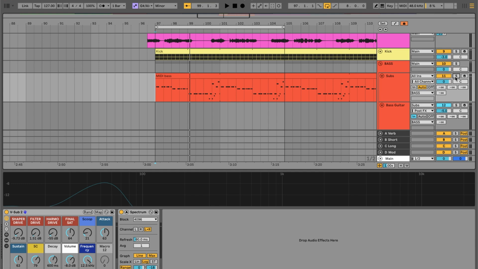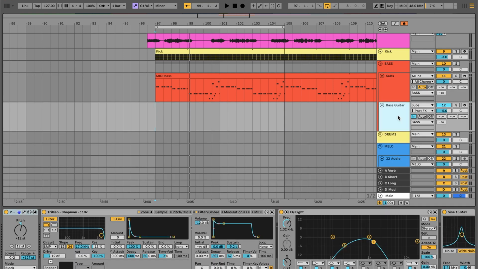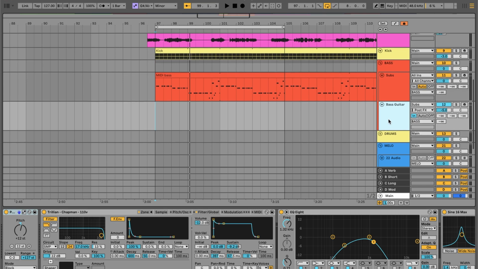But then we want to introduce the mid bass layer, which is where we're going to be able to introduce even more texture and character to our bass sound. And we can go nuts with what's going on in this mid bass layer without it compromising the quality of our low end.